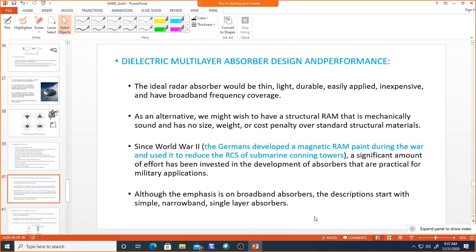They will even use multiple layers, and they will try to get broadband absorption by putting the frequencies side by side. If you use a single layer, on top of it they will use another single layer. This one may resonate at one frequency and that one at another frequency, and they put them side by side and try to achieve wideband performance over the frequency. Like that they are achieving broadband absorbing techniques.